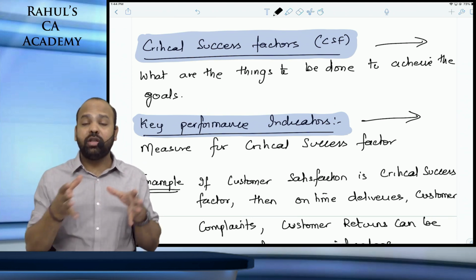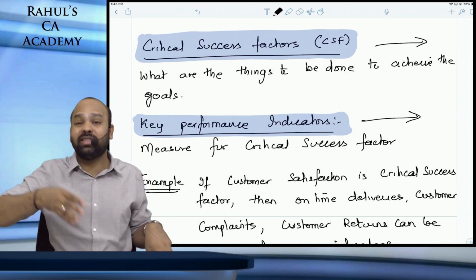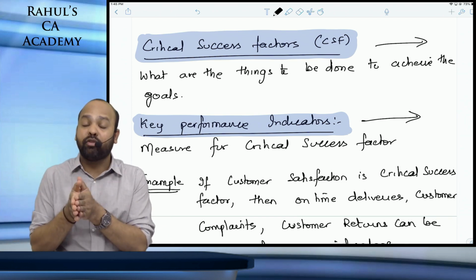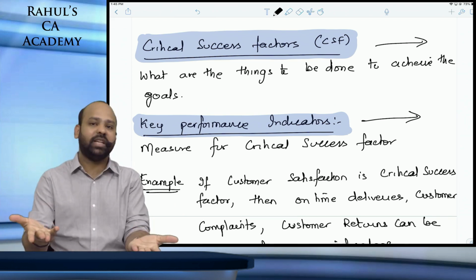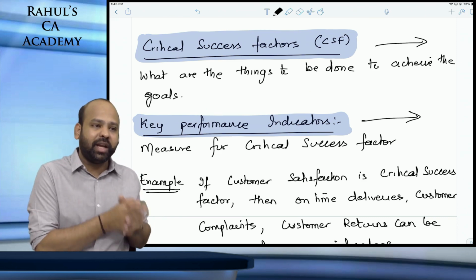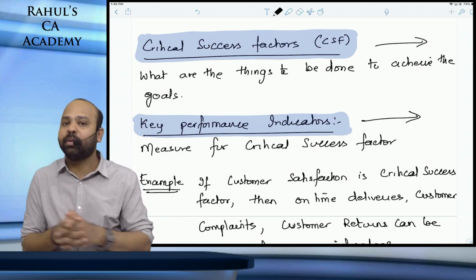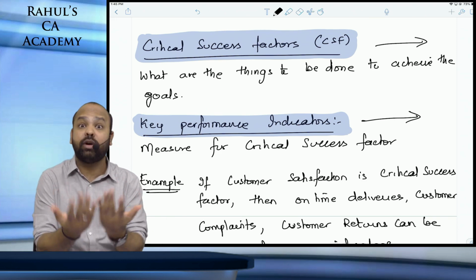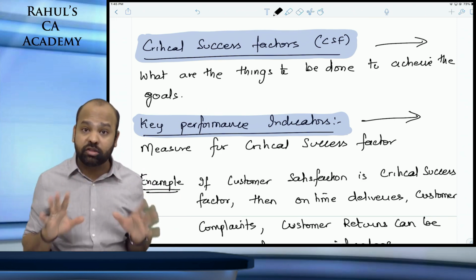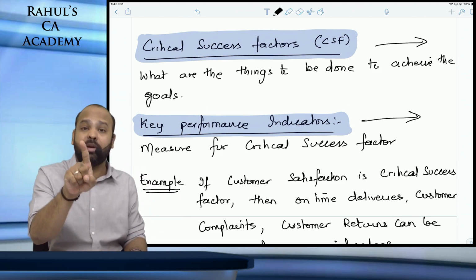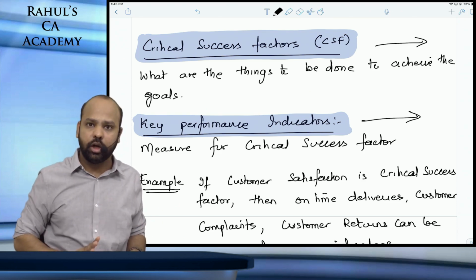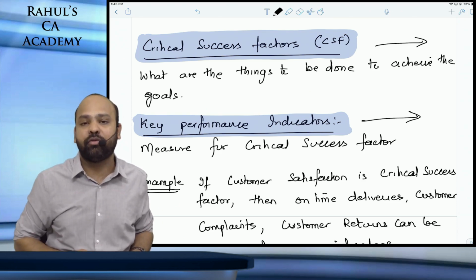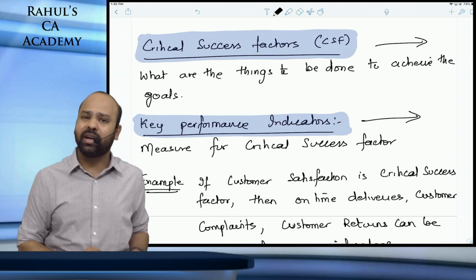We measure the performance of a student by the marks scored in the examination. So the key performance indicator is your performance in the examination. Likewise, for every critical success factor you will have a key performance indicator, or you may have more than one key performance indicator. There is no rule that you should have only one key performance indicator for one critical success factor. You can always have more than one key performance indicator for a particular critical success factor.